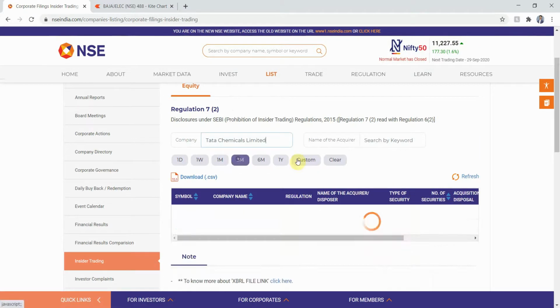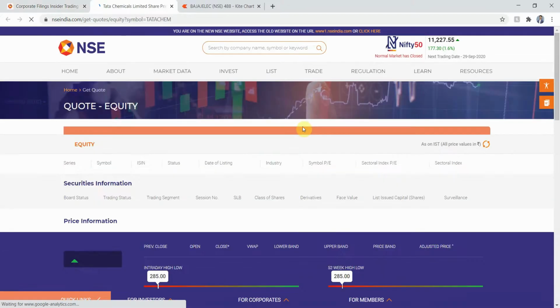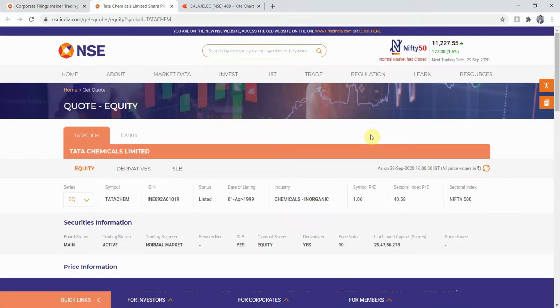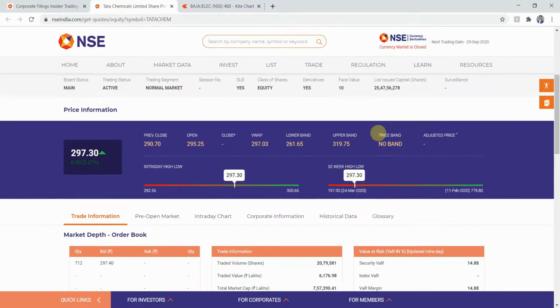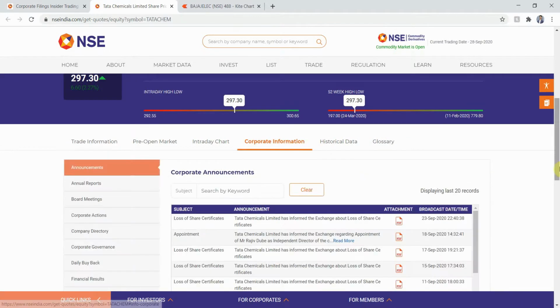Okay, so it's refreshing. So let's just wait till the time it gets refreshed. Hmm, okay, I don't know why it's taking time. Let me just go ahead and quickly refresh the whole page once again. It sometimes resolves that issue. So I'll paste the name once again. I'll click here. Okay, so it appeared.